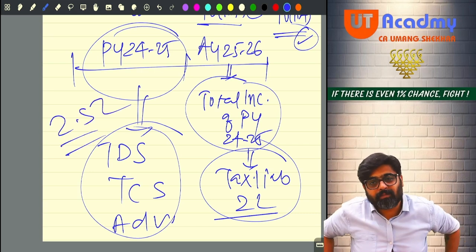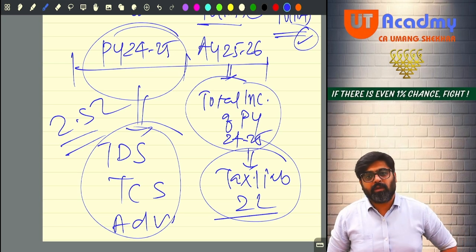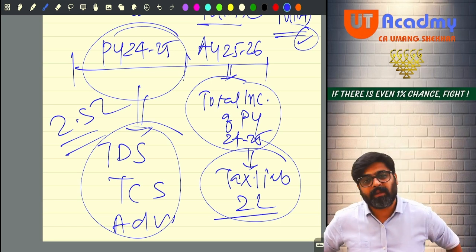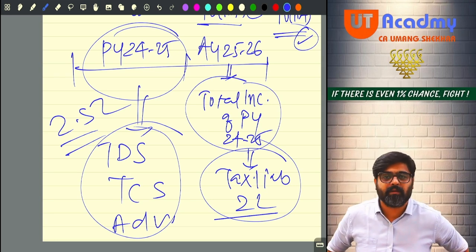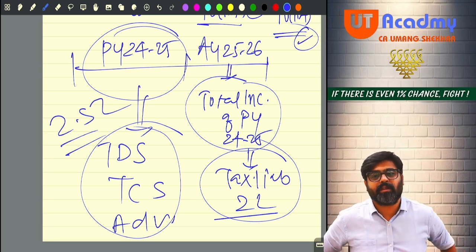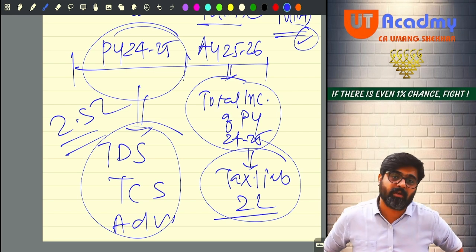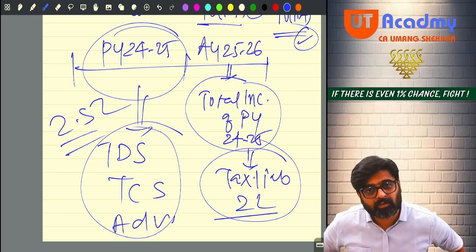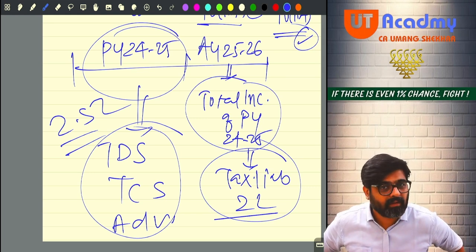Meaning that in the assessment year, you came to know that you are actually liable to pay how much tax? Only 2 lakhs. But during the previous year, how much tax have you actually paid? 2,50,000. 50,000 more tax you have paid. Are you going to pay any tax to the government in the assessment year? No. You will tell the government, don't even dare to ask for the tax, because my tax is only 2 lakhs.